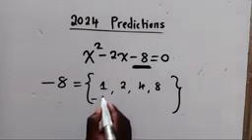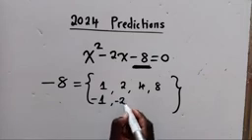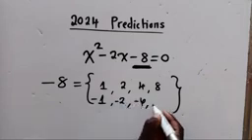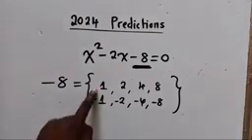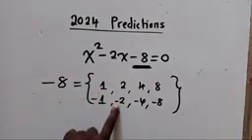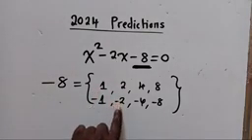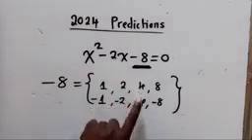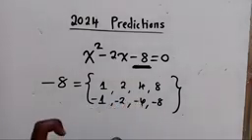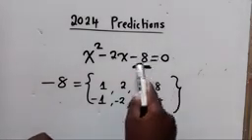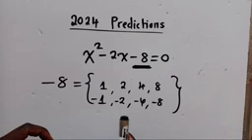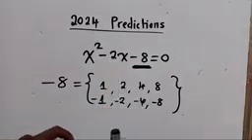Again, even the negatives of these numbers are also able to go into this number. So once you get those numbers, start working with them. Can this and this work? No. This and this? No. This and this? No. These two? No. When you pick 2 numbers out of this set, you multiply them and see if they give you negative 8. And when you add them, you see if they give you negative what?